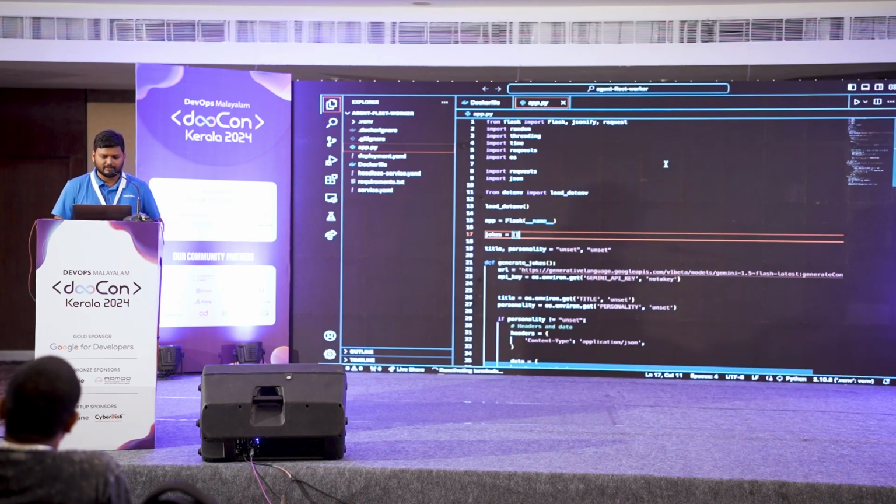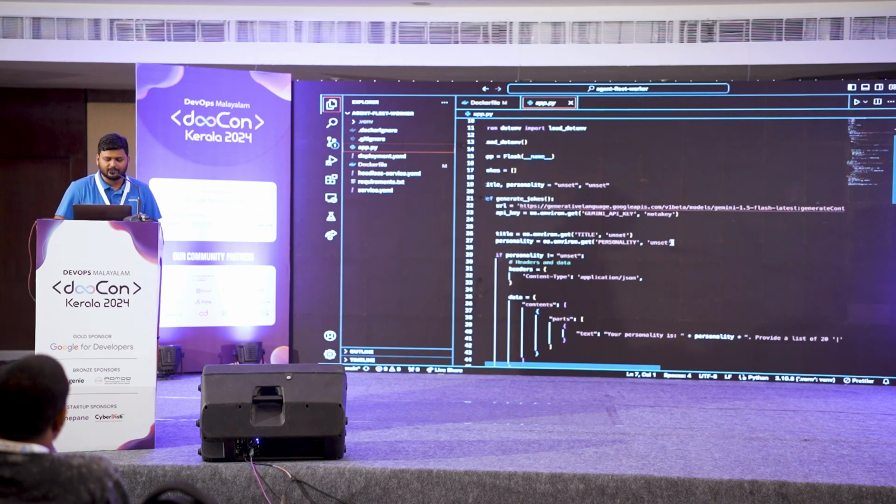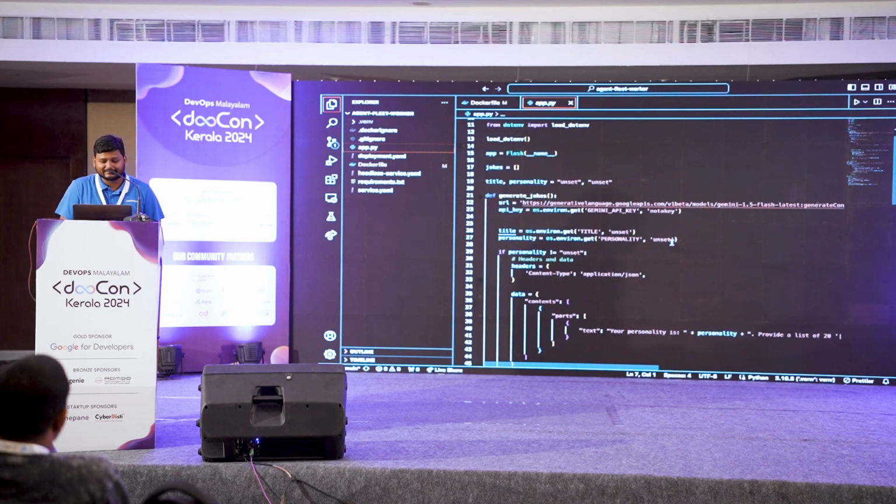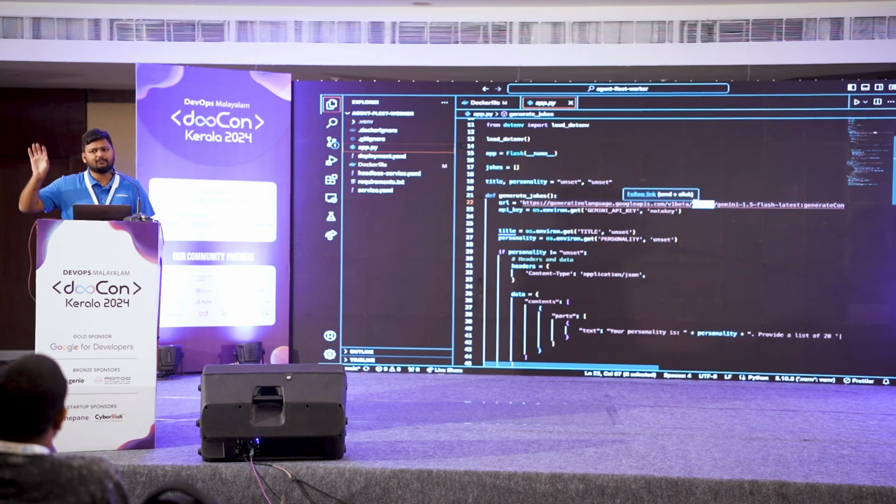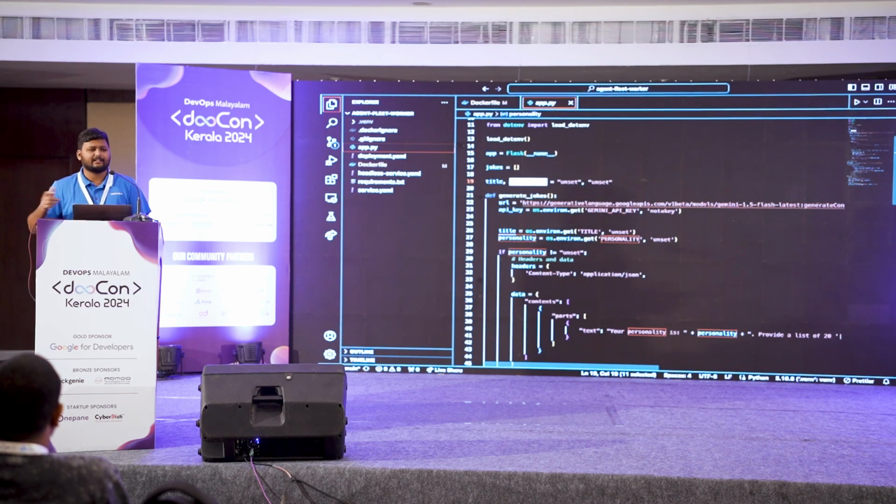And here we are, right? So the Python fleet worker is not using Genkit. As I said, Genkit is not available for Python. It's directly calling the API via an API call, and it's basically generating a few jokes based on a personality which I'm providing for each worker, right? Each agent will have a different personality, and for each personality it will generate some jokes,